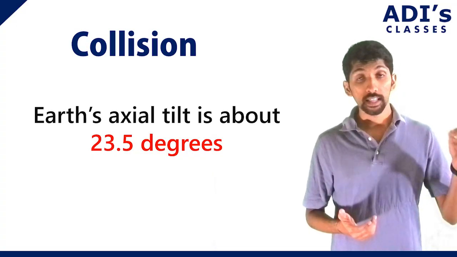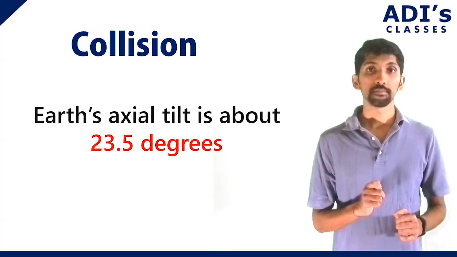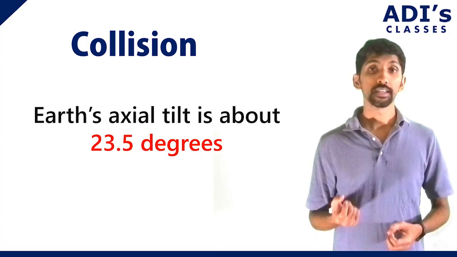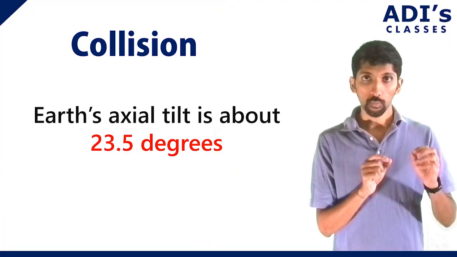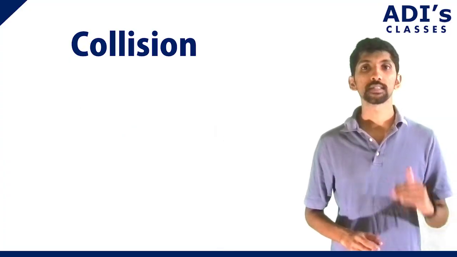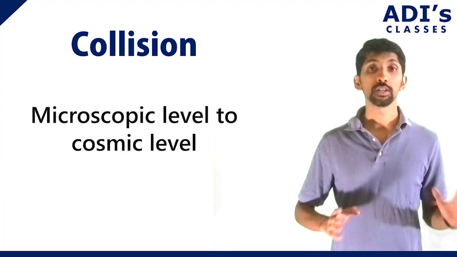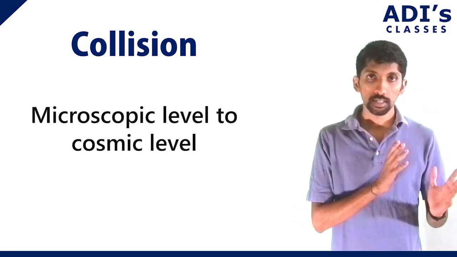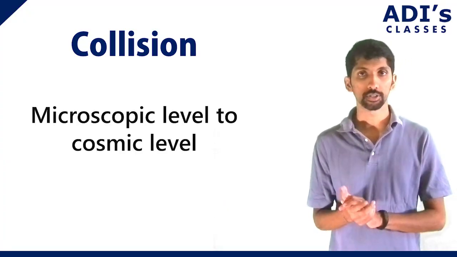And even if we go smaller, every time you flash a light, photons are coming and colliding with atoms. So what we can infer from this is that from the smallest microscopic level to the cosmic level, collisions happen each and every day. Now, since we are talking about collisions, you need to know that there are different types of collisions.